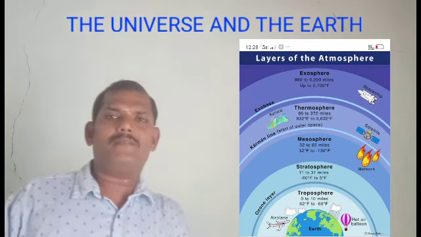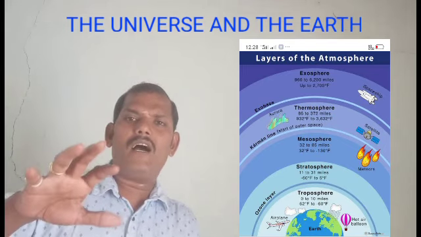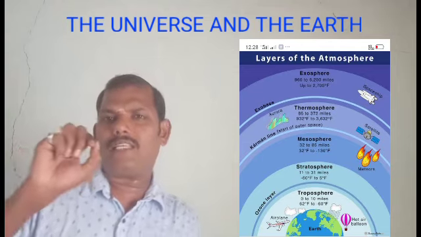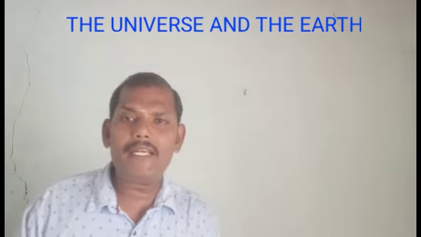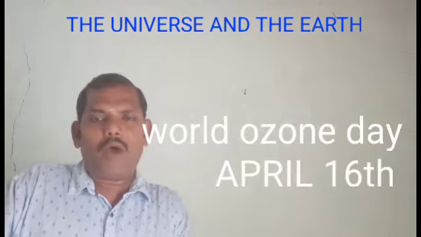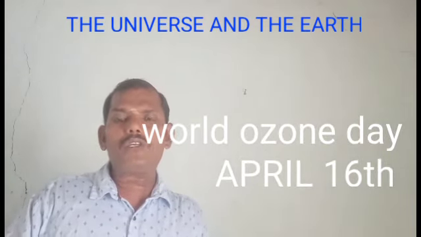Okay, then which is the important layer in the atmosphere? You all know September 16th, that day is World Ozone Day. We celebrate World Ozone Day. What is the importance of this day? Why do we celebrate Ozone Day?